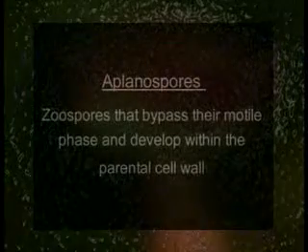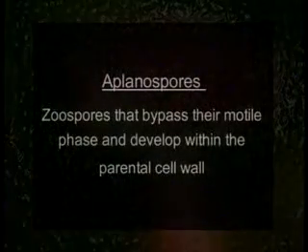In some cases, the zoospores bypass their motile phase and start their development within the parental cell wall and are called aplanospores. Such aplanospores that thicken their walls are known as hypnospores.